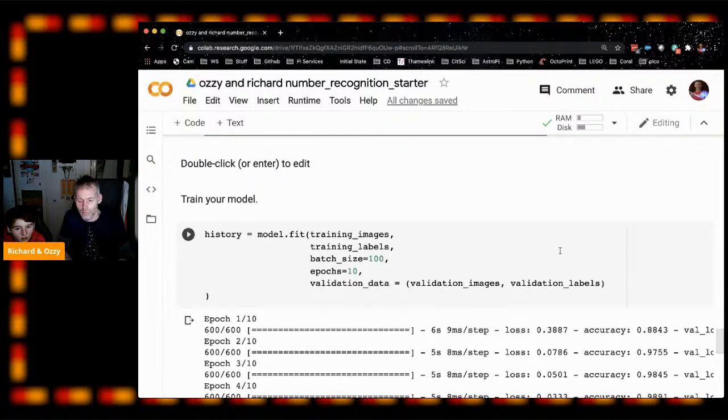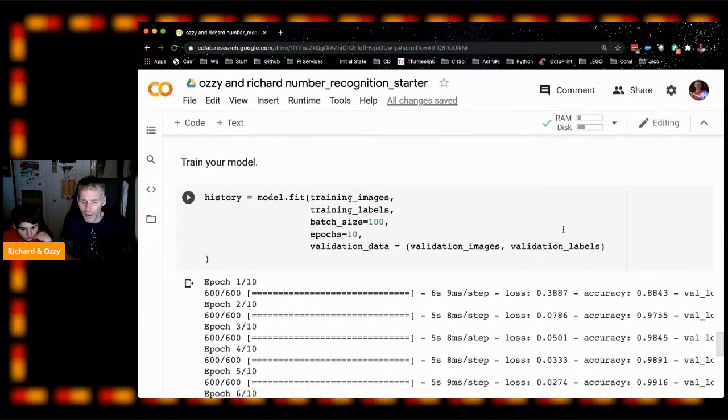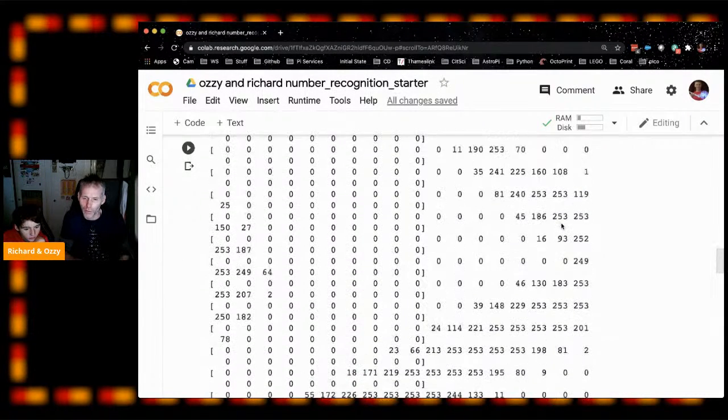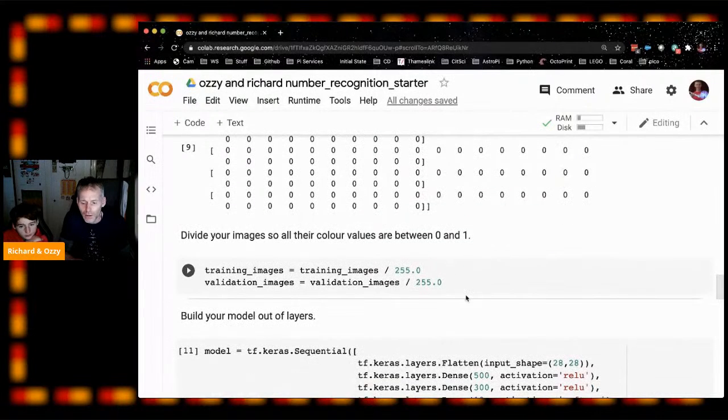You've got some weird thing in yours. You've missed out the validation. No, that is right. Did you definitely divide your training data and your validation data by 255 to scale it to between 0 and 1? Because that might be why you're getting that.